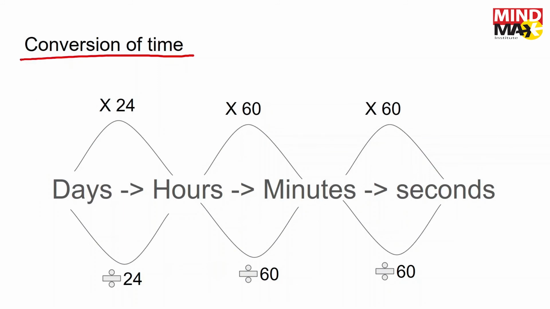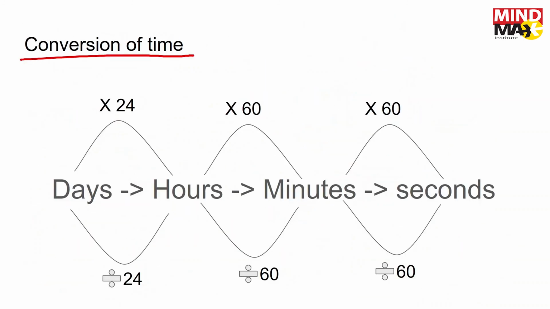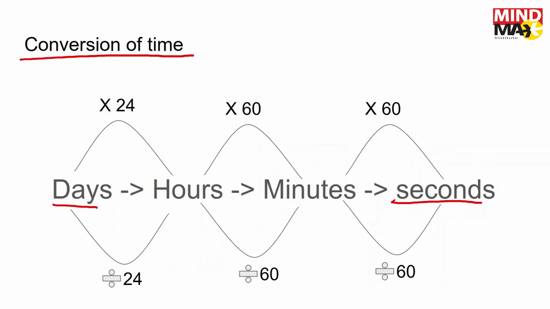Now, conversion of time, very essential. So second is the SI unit for time, like we learned here, seconds. Now, sometimes we have to convert from large units of time to small units of time, or vice versa. So in this one, we are converting from days into seconds, so larger to smaller. So whenever, like I said, we go from larger to smaller, we multiply. So day is the largest, of course. One day has 24 hours. So if you go from days to hours, that means you're going from large unit to small unit. So you multiply with 24 because one day has 24 hours.